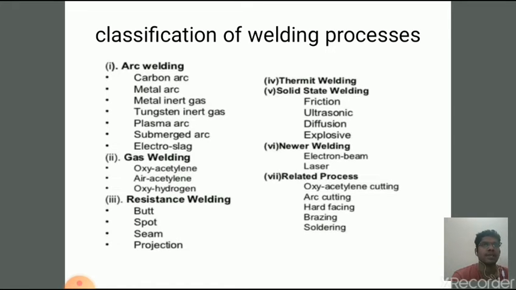This process can be done with or without the help of filler material. If we use filler material, it is directly fed into the weld area manually. Other than oxyacetylene gas welding, we have two more gas weldings available, air acetylene and oxygen hydrogen combination.